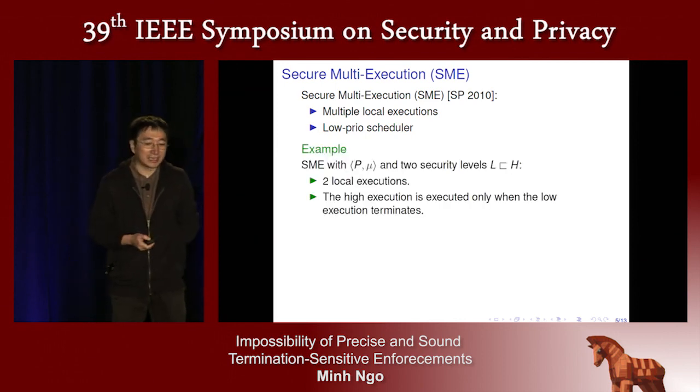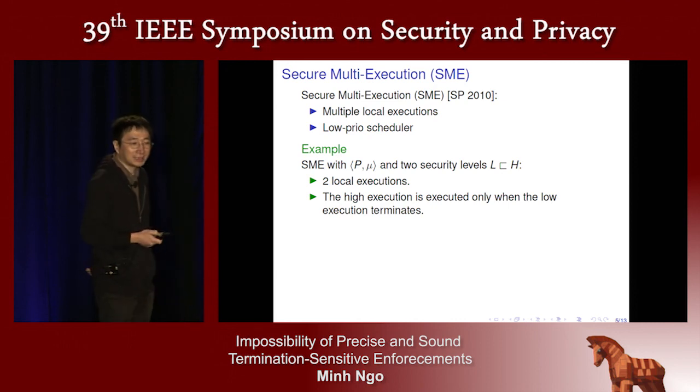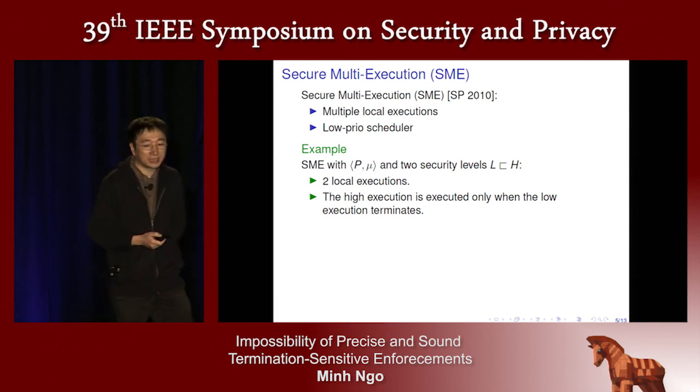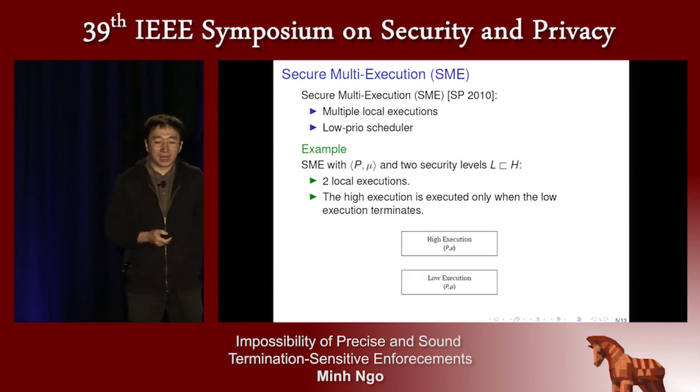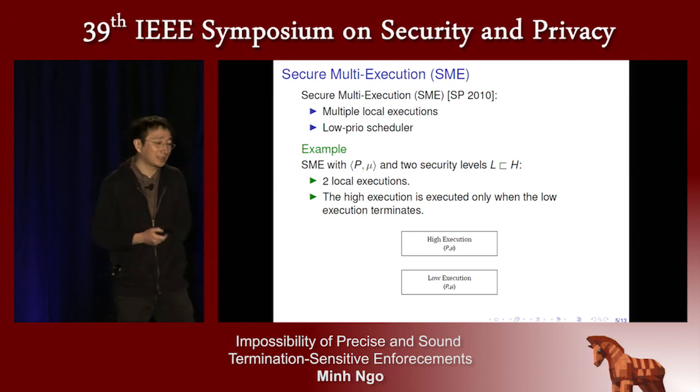Here is an example of SME with two security levels L and H and with the state P and Mi. With this setting, we have two local executions called the high execution and the low execution, each corresponding to a level in the lattice.